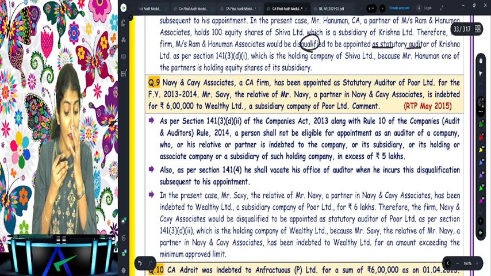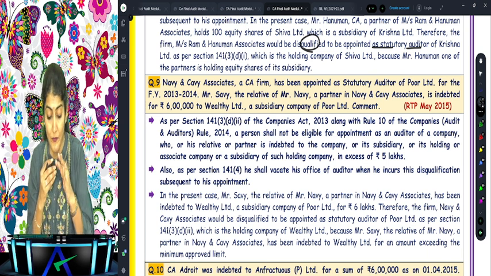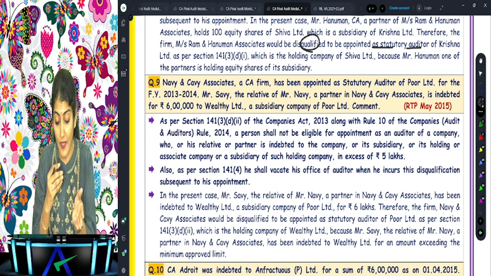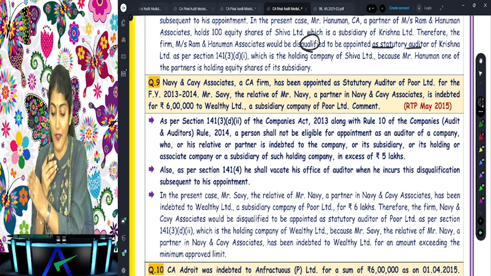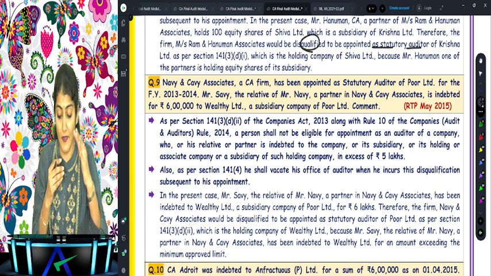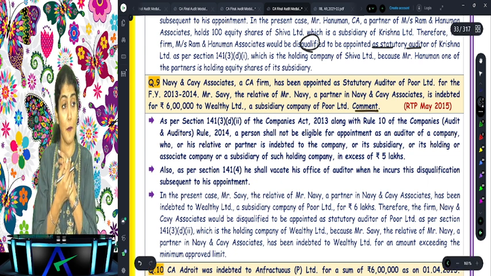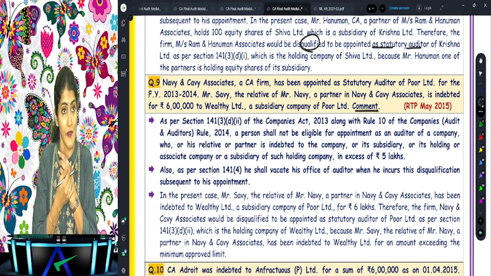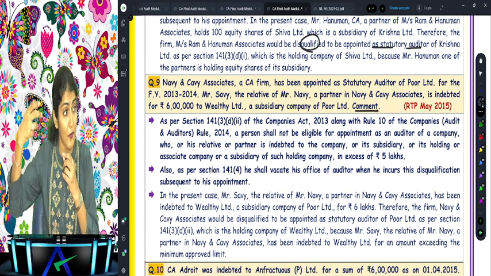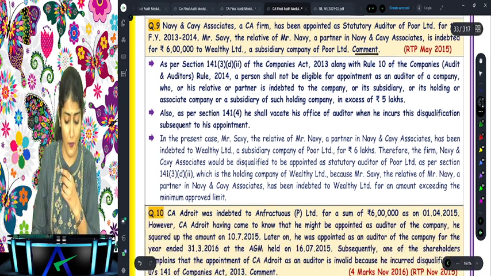Okay. Navy and KB Associates, a CA firm, has been appointed as the statutory auditor of Poor Limited for 1314. Savvy, the relative of Navy, a partner in Navy, KV and Associates, is indebted for 6 lakh to Wealthy Limited, a subsidiary company of Poor Limited. Comment. What is your comment? Out or not out? Out. Why? Because relative is exceeding indebtedness exceeding rupees 5 lakh to the subsidiary company, and subsidiary company is also included.